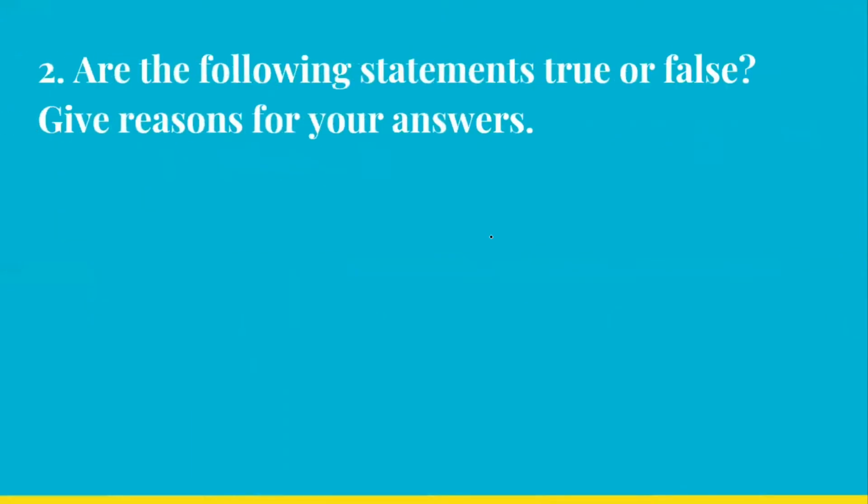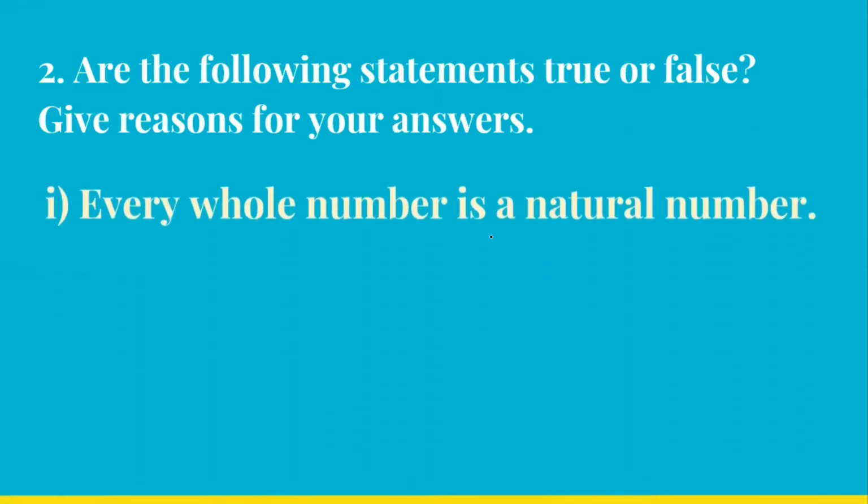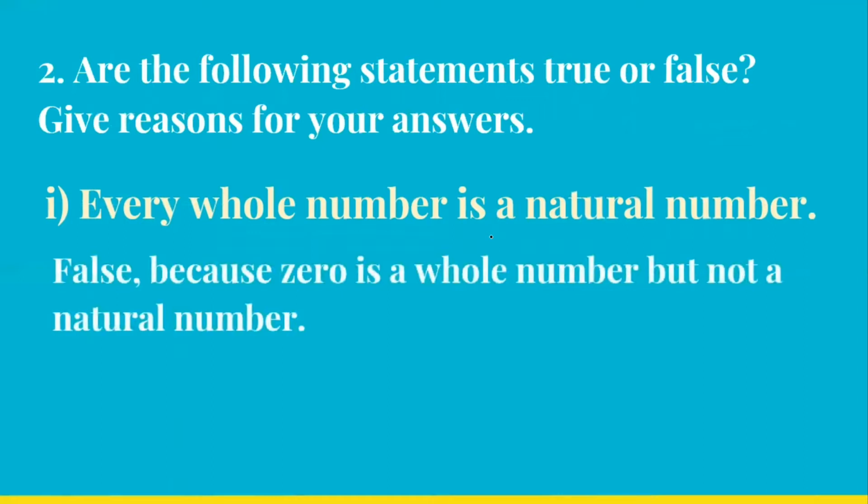Okay, the second question: are the following statements true or false? And you have to give reasons for your answers. Every whole number is a natural number, right? Is it correct? Natural numbers are the numbers which are seen in nature, and whole numbers start from 0. So this is false because 0 is a whole number but not a natural number.